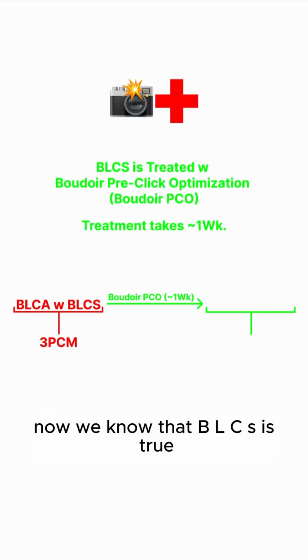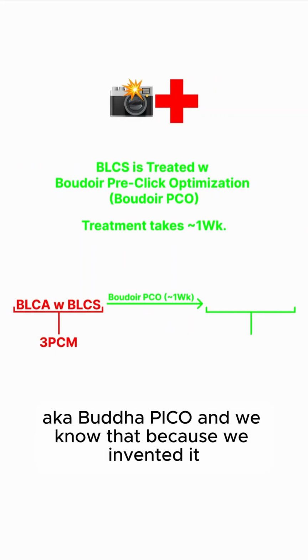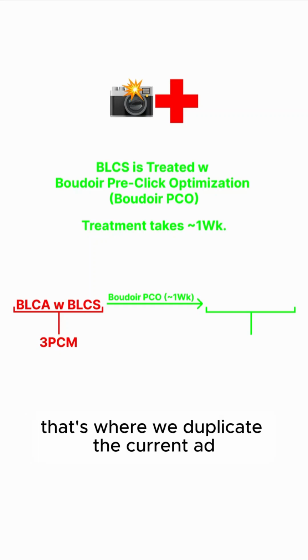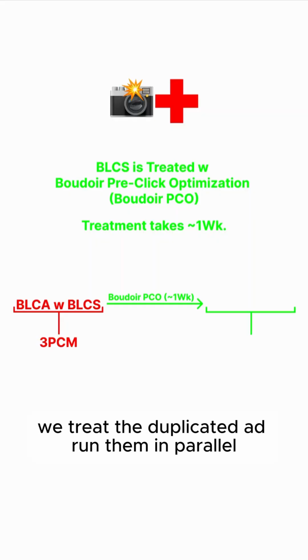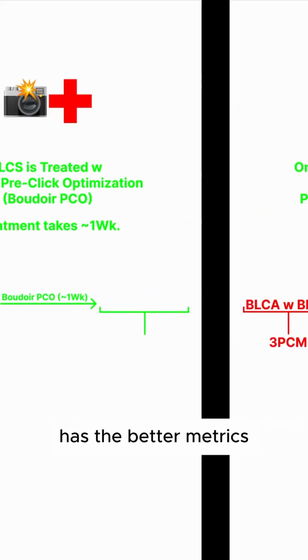Now, we know that BLCS is treated with Boudoir pre-click optimization, aka Boudoir Pico, and we know that because we invented it. And treatment takes about a week. And so we duplicate the current ad. We leave the current ads running. Duplicate it. We treat the duplicated ad. Run them in parallel. Keep whichever one running at the end has the better metrics.